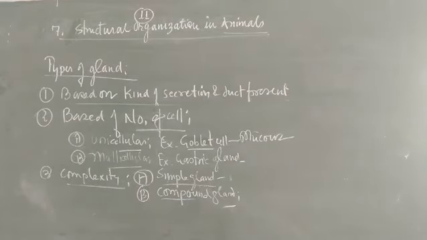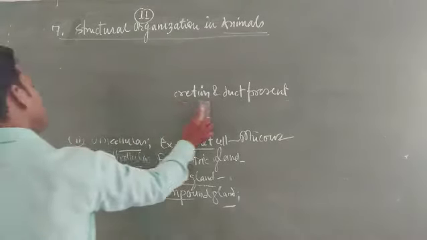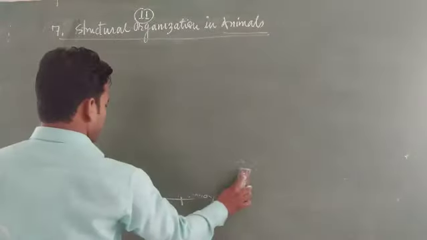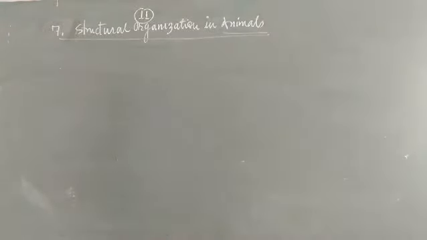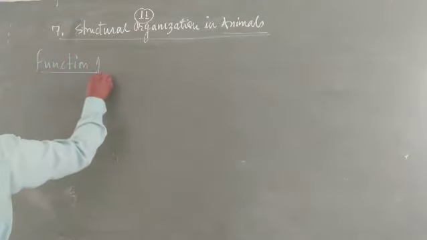Next is the function of epithelial tissues. What is the function of epithelial tissue? You have already learned, students: secretion, protection, excretion, absorption.